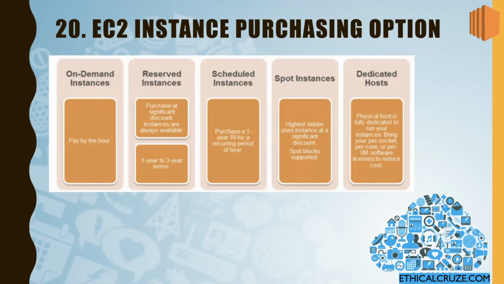Let's see, the first one is your on demand instance. Here you are just demanding whatever EC2 instance you need as per your requirement, and you will pay for it by the hour. So whenever you need it, you just have to use it.